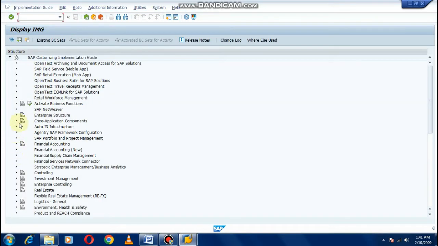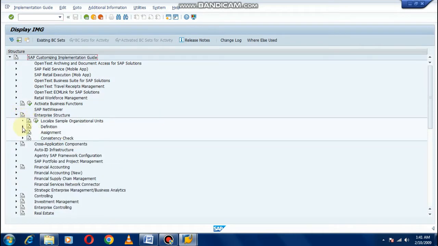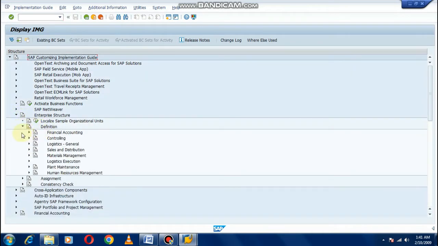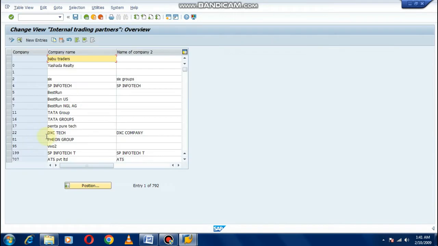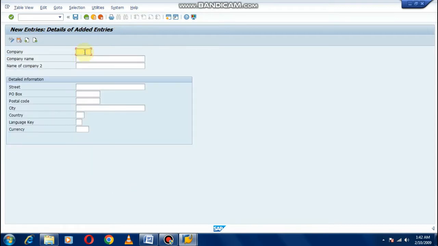Financial accounting, enterprise structure, definition, financial accounting, define company. So we are going to create a company. These are the companies already defined in the system by different users. So we are creating a new company. Click on new entries, you can see here, just click on it, then give a 6-character identification.